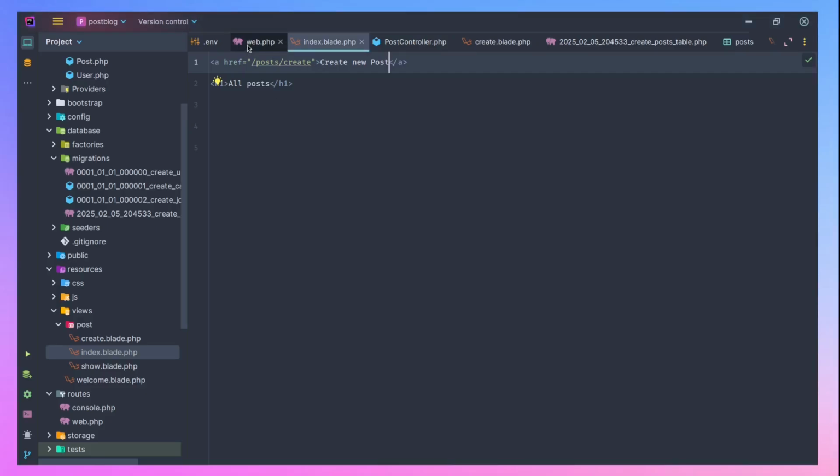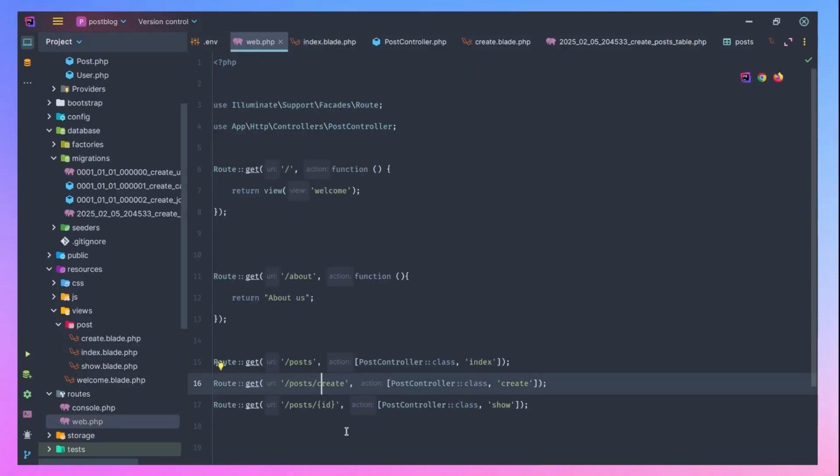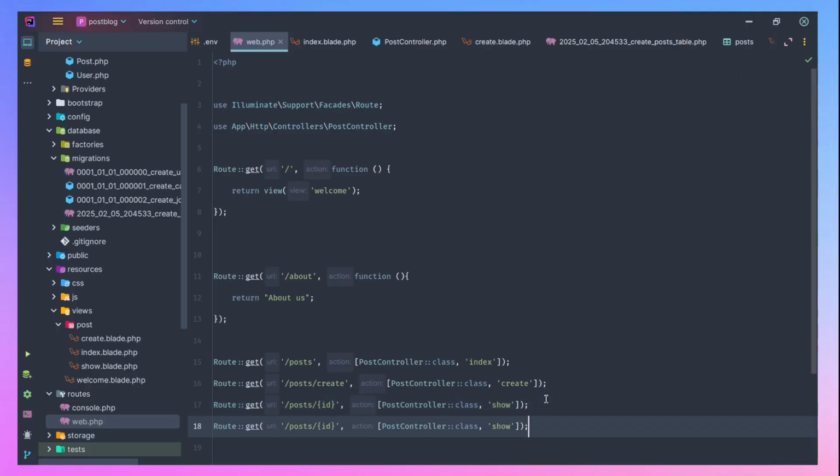Now let's go back to our route file. We need to look for a way to send whatever we have, when we want to create a post, back to our controller. So let's create a route for that, and it's going to be a post route, because we are posting something to the back end. We are posting something to the database.